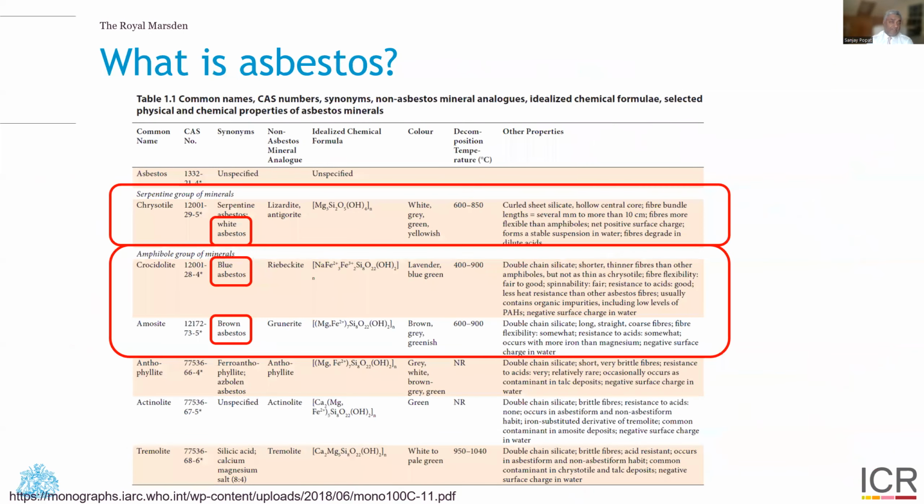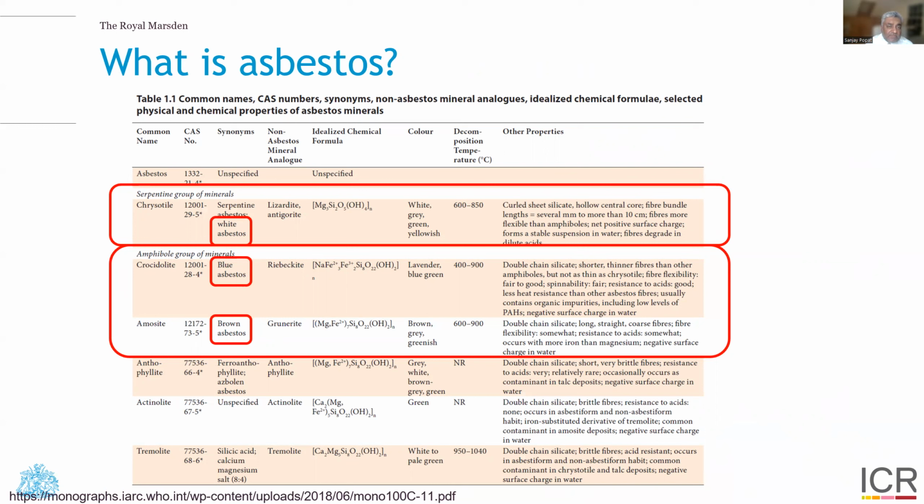So what is asbestos? Asbestos is a group of terms which describe a number of silicated minerals. These minerals are naturally occurring fibrous minerals which occur in the ground and are mined for their properties. They are very, very good insulators.